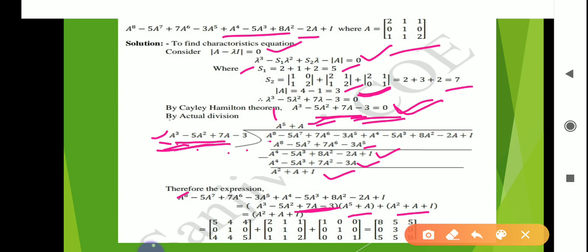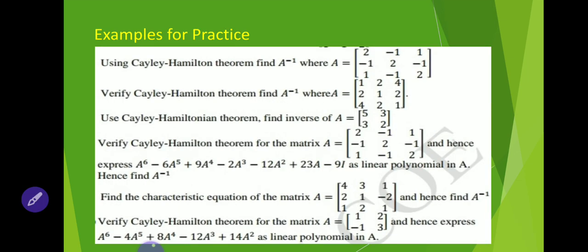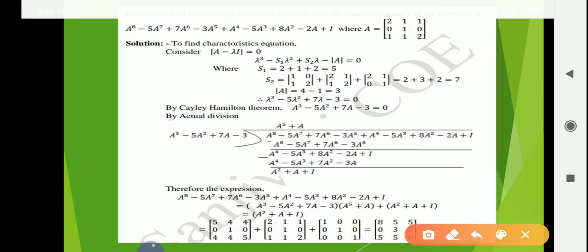So if you put it here, then we will get this first term totally 0. ये फर्स्ट टर्म 0 हो गई तो आफ्टर सिंप्लीफिकेशन यहाँ पर मिलेगा हमें सिर्फ A स्क्वायर प्लस A प्लस I. And we know the value of A square is this, A is this, and I is this. If you take the addition, then we will get the answer, this. देखो ये कितना बड़ा मैट्रिक्स था, इसका आंसर आ गया.